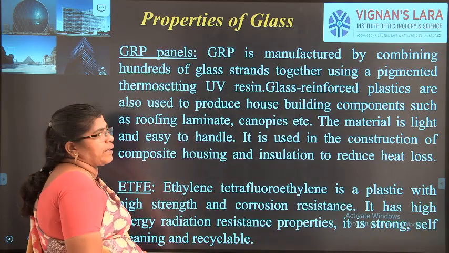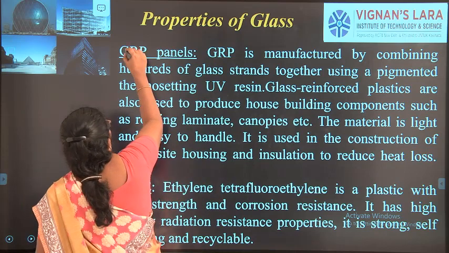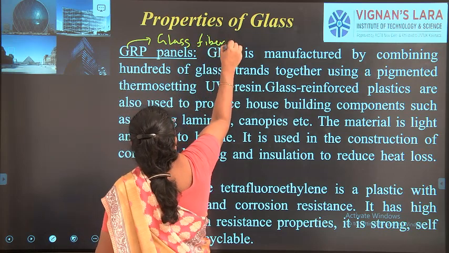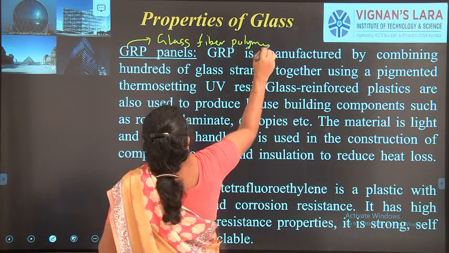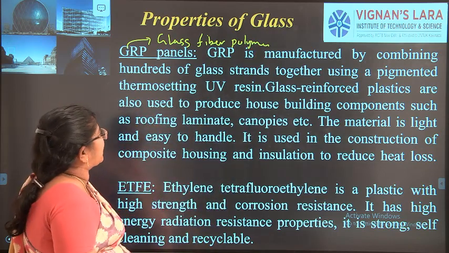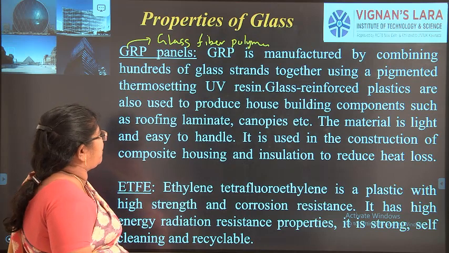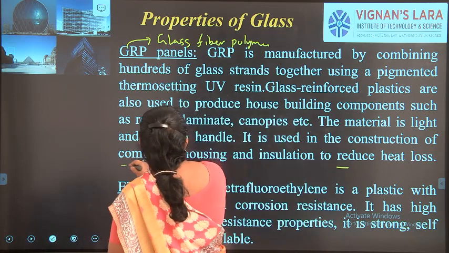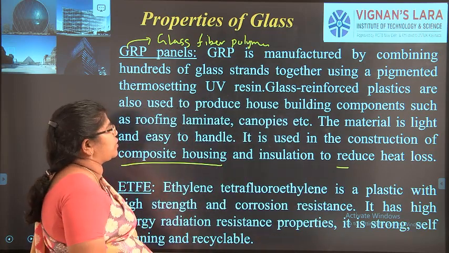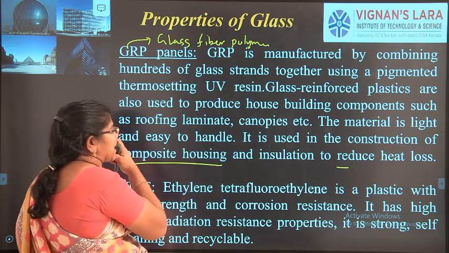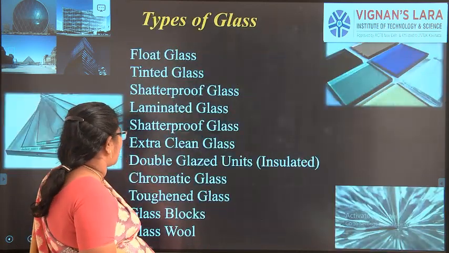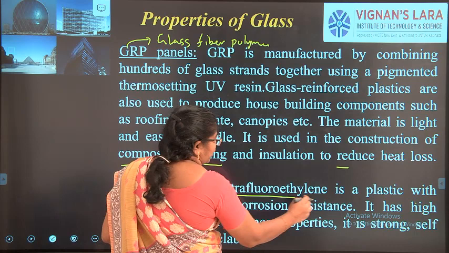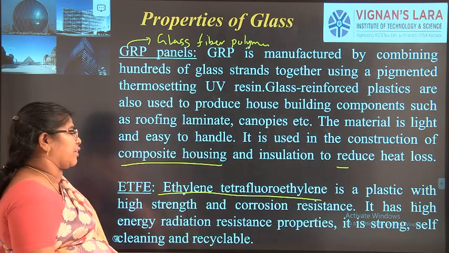The next one, GRP panels. As I told you, GRP panels are nothing but glass fiber polymer panels. These panels are combined with polymers and formed, and they are very good at insulation, reducing heat loss. They are used in the construction of composite housing. Glass fiber plastics are used to produce house building components. Then ETFE, which is ethylene tetrafluoroethylene, is a plastic with high strength and corrosion resistance.